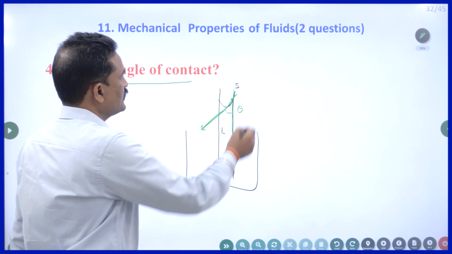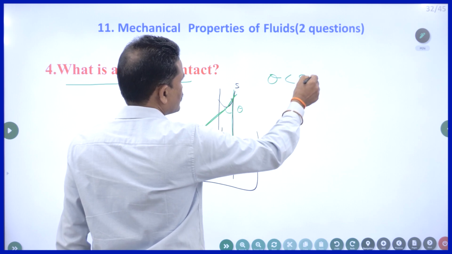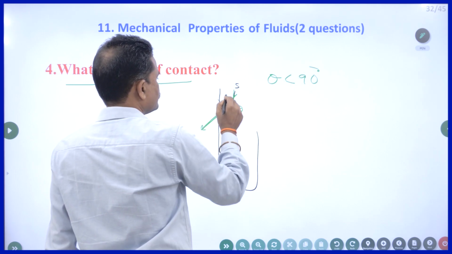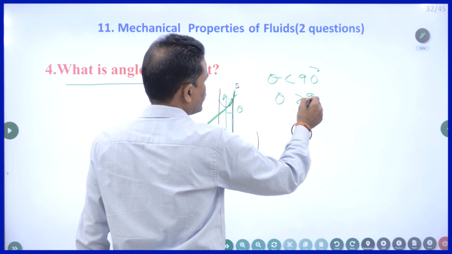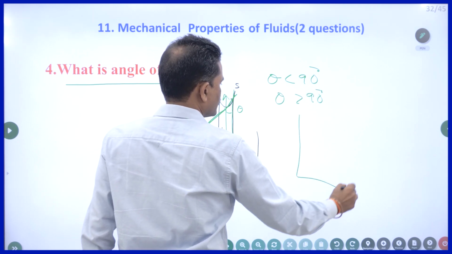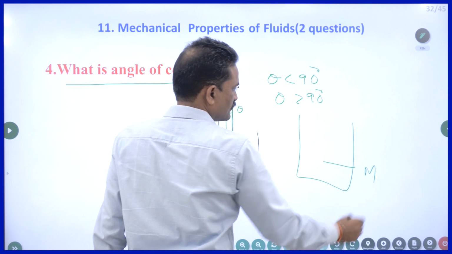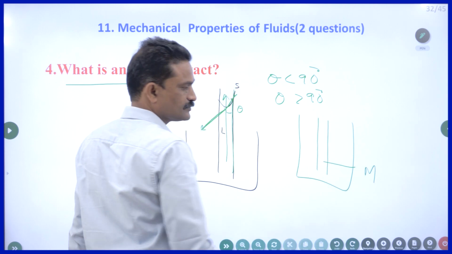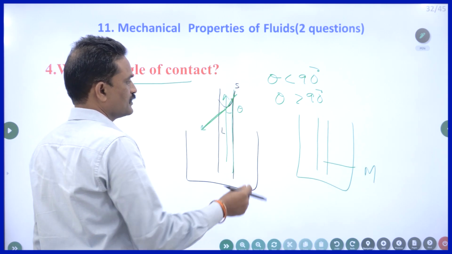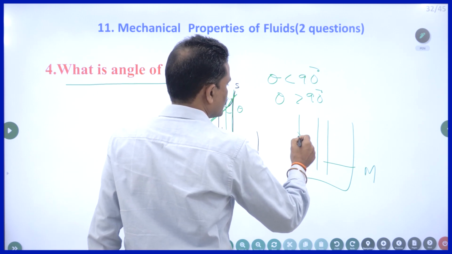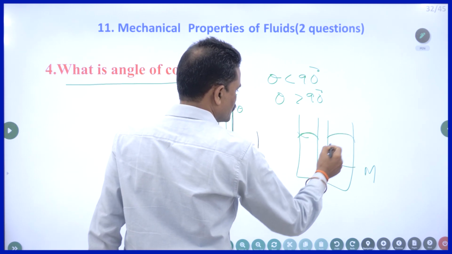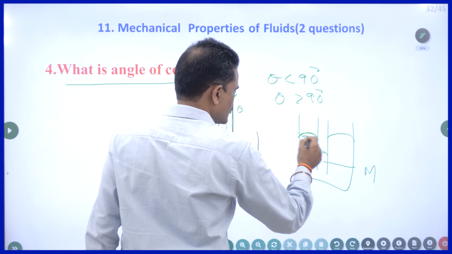Right. If theta is less than 90 degrees, then the water level rises in this tube. If theta is greater than 90 degrees, the water level falls. Suppose you take mercury and dip a capillary tube, a glass tube with less bore. Then the outside liquid level is more, inside the tube is less.